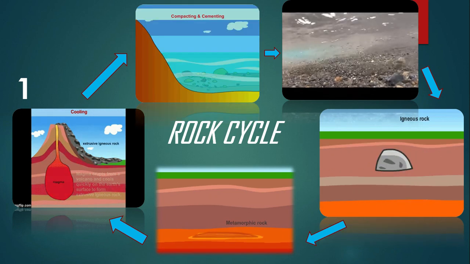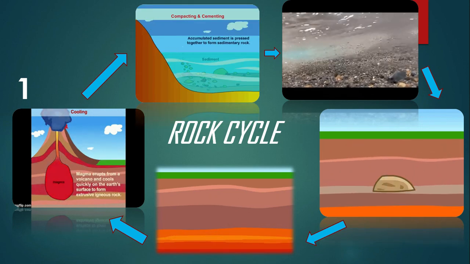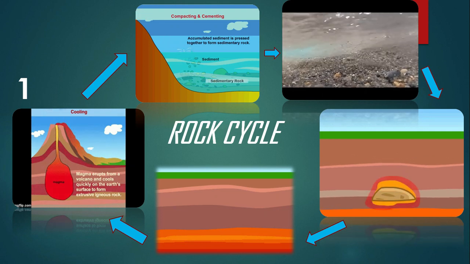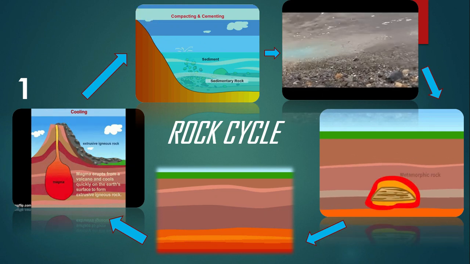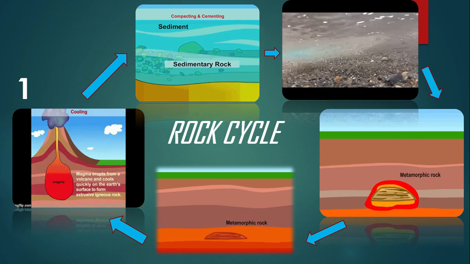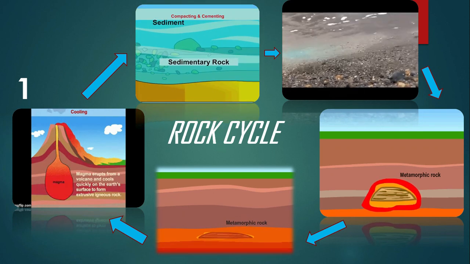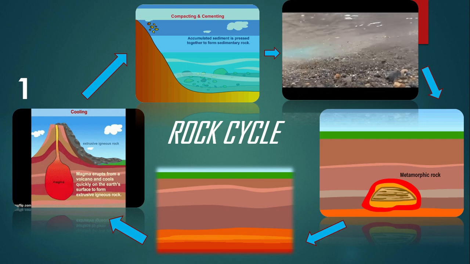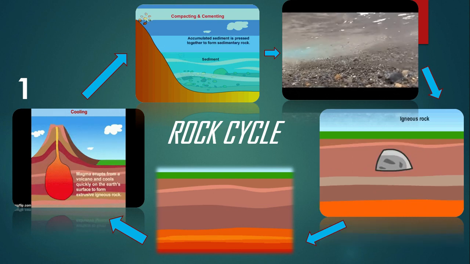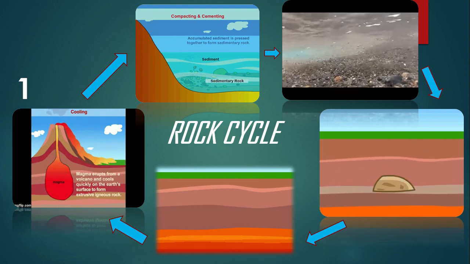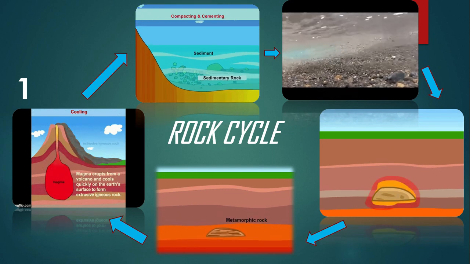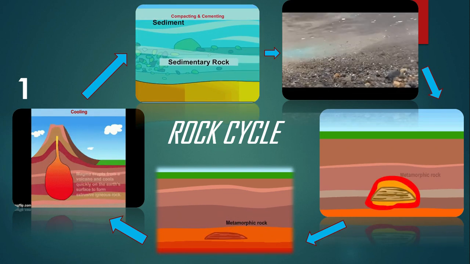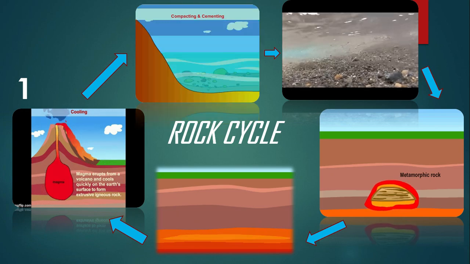At last, in the fifth one, the metamorphic rock, when it comes under intense heat and pressure, converts into molten magma. And again, molten magma comes out and makes the igneous rock, so it completes the rock cycle.